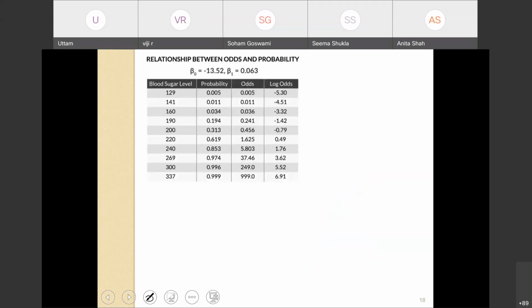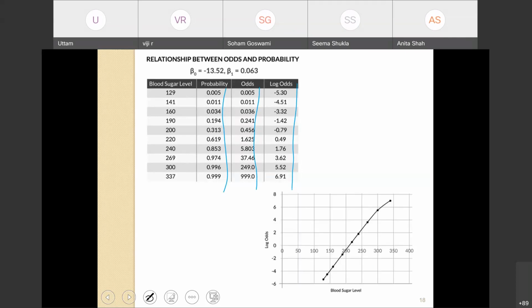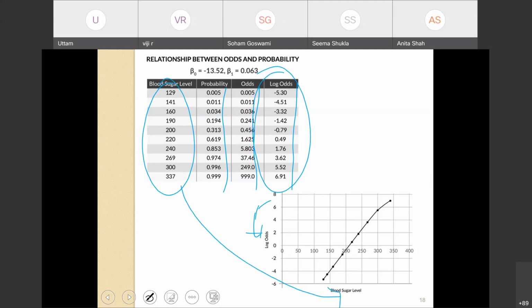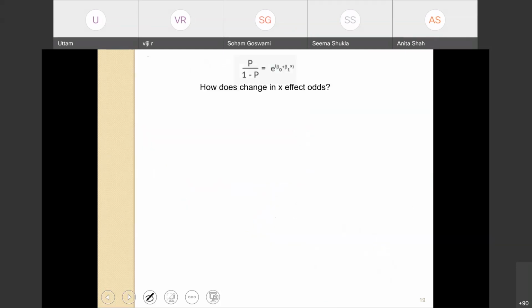Okay. Now see this table. For particular values of beta 0 and beta 1, I have blood sugar level, corresponding probabilities, corresponding odds, and corresponding log odds. Let's plot blood sugar level against log odds. Blood sugar level is here, log odds is here. What is the trend? Increasing trend. As blood sugar level increases, log odds increases. Linear trend. Right.